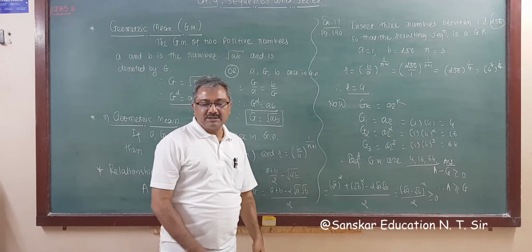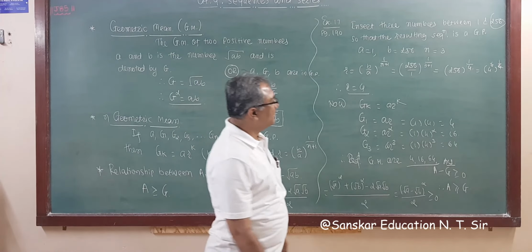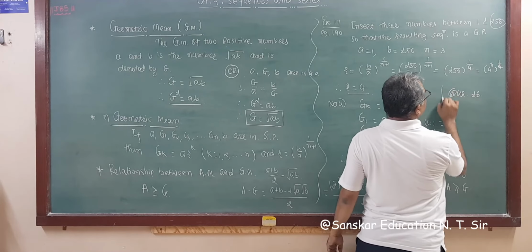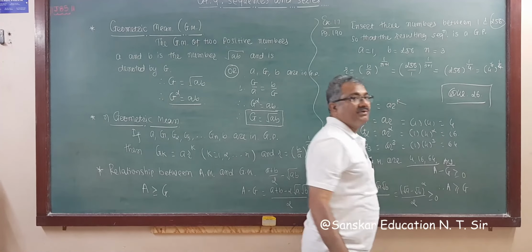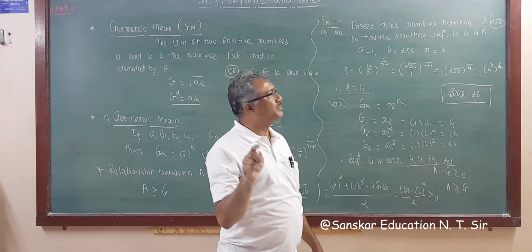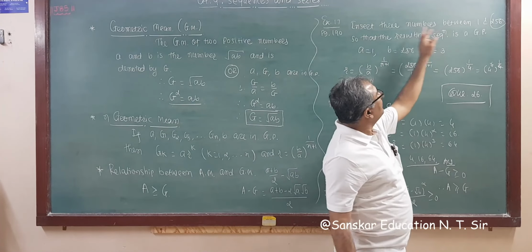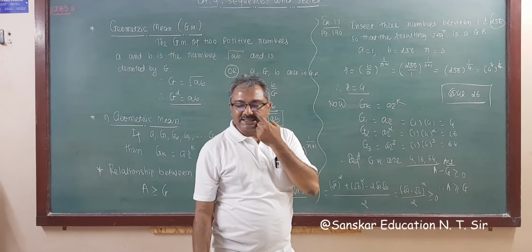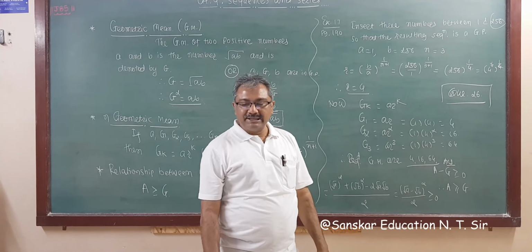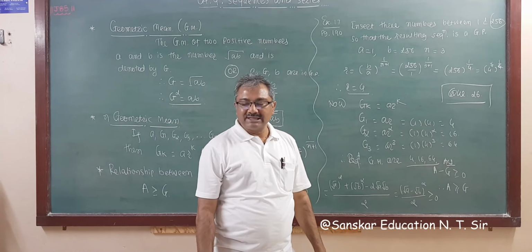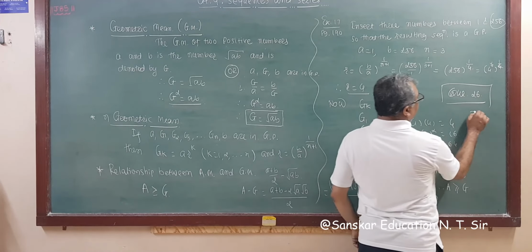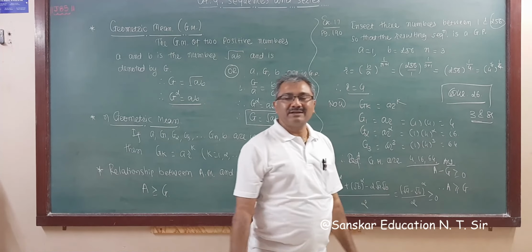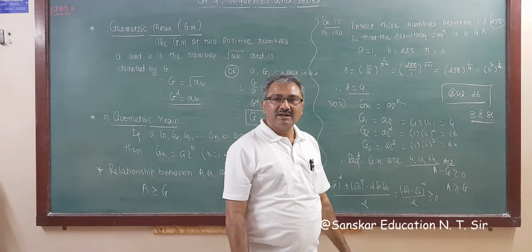Now the same question is in your textbook as example number 26, but this question is excluded. I suggest you solve this question, because we are solving insert three numbers between 1 and 256, and it is given: insert two numbers between 3 and 81, so that the series becomes a geometric progression, GP.